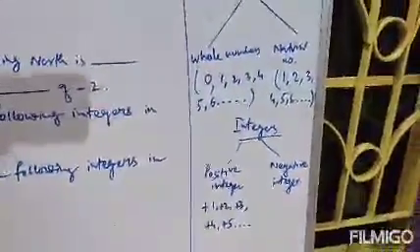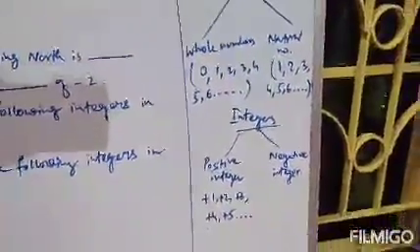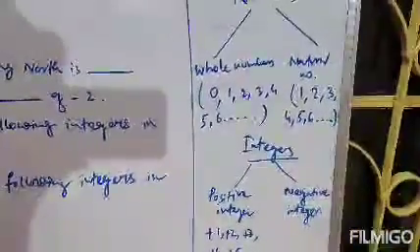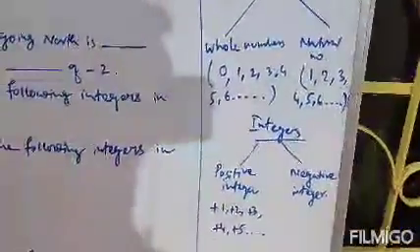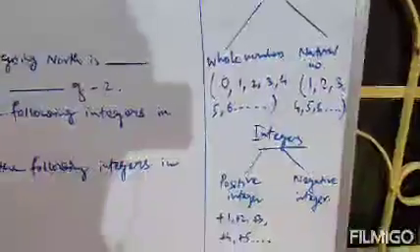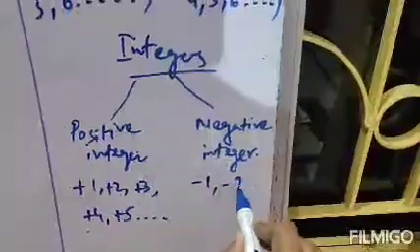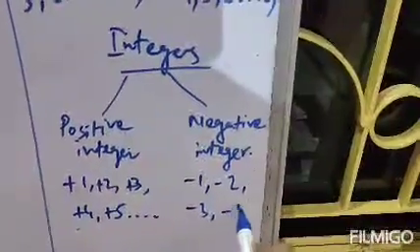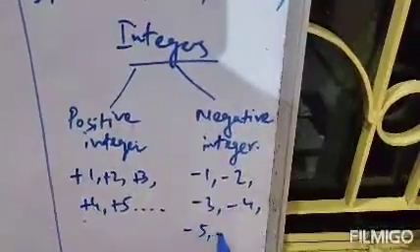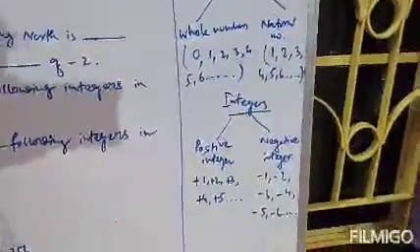Coming to negative integers, they are those which are less than 0. Negative integers are always negative. That means minus 1, minus 2, minus 3, minus 4, minus 5, minus 6, and so on. These are our negative integers. So integers are of two types: positive integers and negative integers.